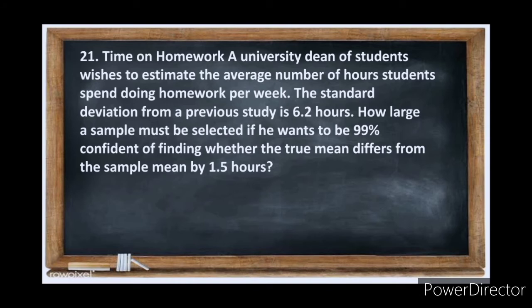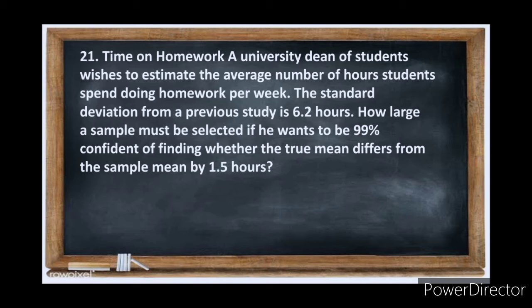For item number 21, time on homework. A university's dean of students wishes to estimate the average number of hours that students spend doing homework per week. The standard deviation from the previous study is 6.2 hours. How large a sample must be selected if he wants to be 99% confident of finding whether the true mean differs from the sample mean by 1.5 hours?